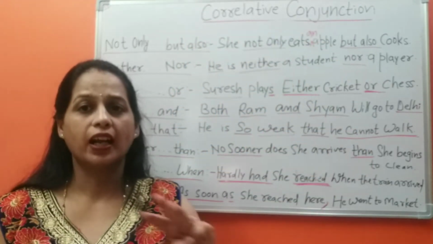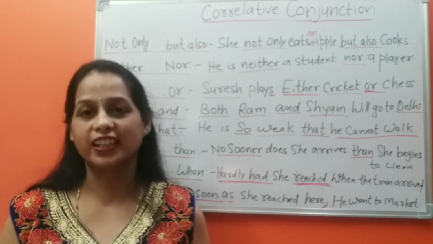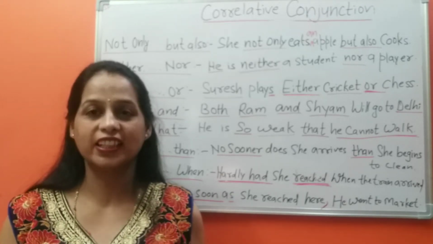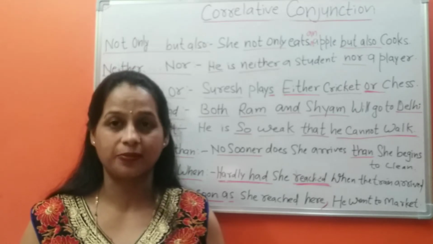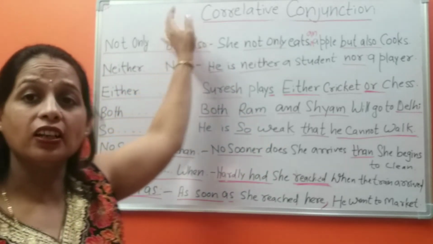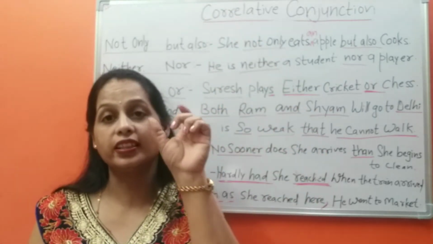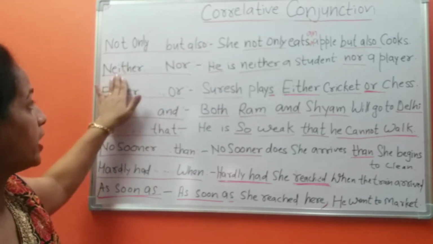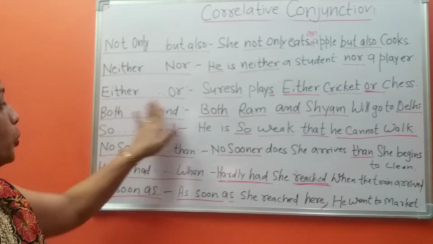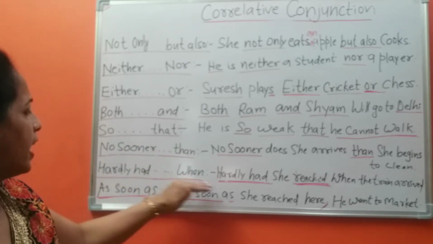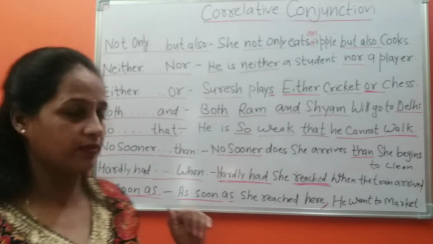Mostly there are three types of conjunction in English grammar: correlative conjunction, coordinating conjunction and subordinating conjunction. Here we use the correlative conjunction, always in a pair, like not only but also, neither nor, either or, both and, so that, no sooner than, hardly had when, as soon as.